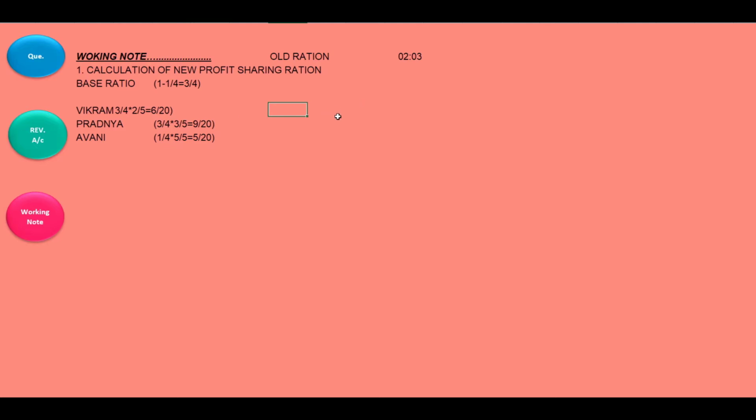See, 6, that is Vikram's share. How much is Pradnya's share? 9 plus how much is Avni's share? New share 5. See, we should get 20. Are we getting it? That means the new profit sharing ratio is how much? 6:9:5. This is the sharing ratio, the profit sharing ratio. Right?